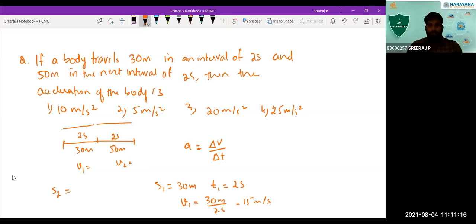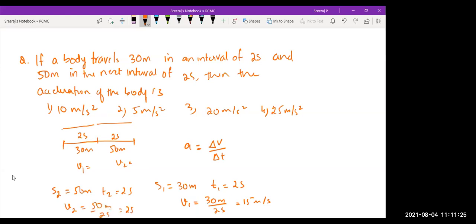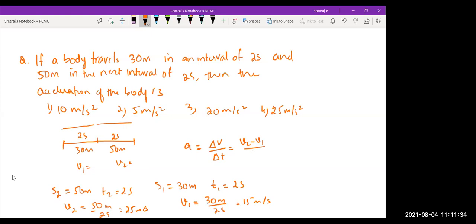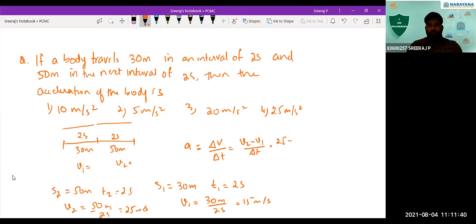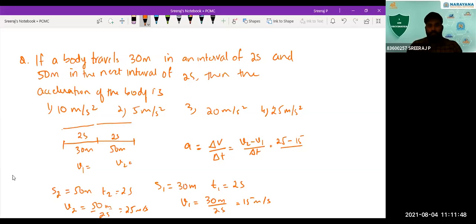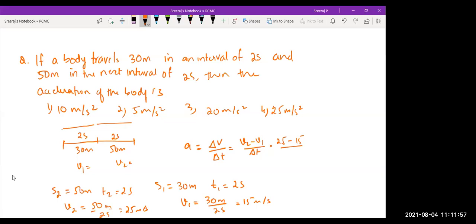In the second interval, S2 is equal to 50 meter, T2 is equal to 2 seconds. So V2 is 50 meter by 2 seconds, that is 25 meter per second. So what is the acceleration? Delta V means V2 minus V1, divided by delta T. So 25 minus 15 divided by delta T. Delta T, change in time, isn't it? What is the time interval? 2 seconds.